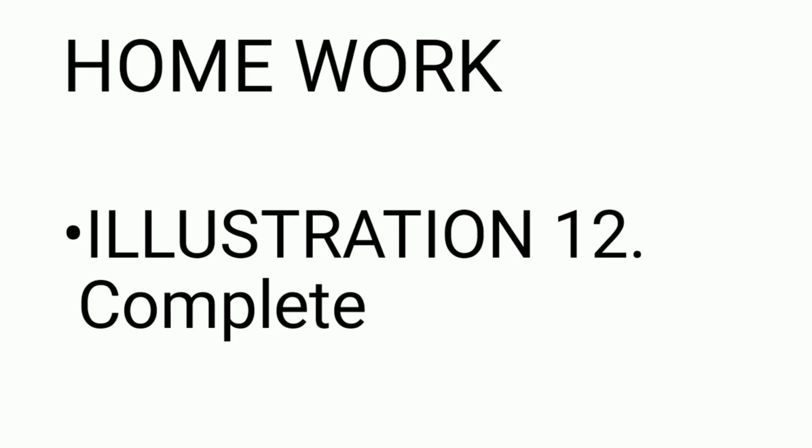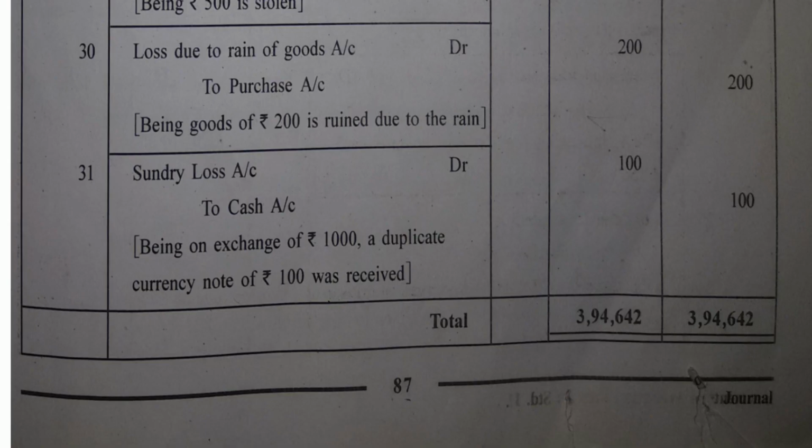Sorry, I think proper image of the transactions is not captured here. So let me just give you the page number of textbook so that you can see the first journal entry for 30th of August. I'm extremely sorry for inconvenience. On page number 87, it says loss due to theft of goods 500. You can also write down a combined entry here. Loss due to theft of goods account debit 500. Loss due to rain of goods 200 to purchase account 700.